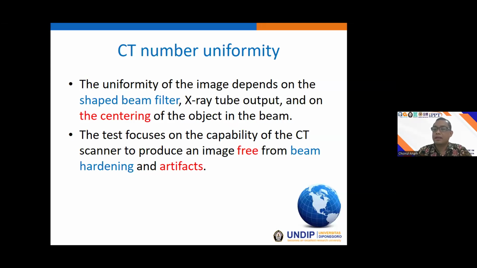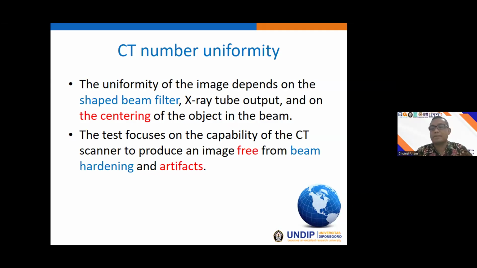For example, there may be artifacts from beam hardening, or maybe because when we set up our phantom there is misalignment, for example, because the CT machine uses a bowtie filter. So any misalignment will break the CT number uniformity.